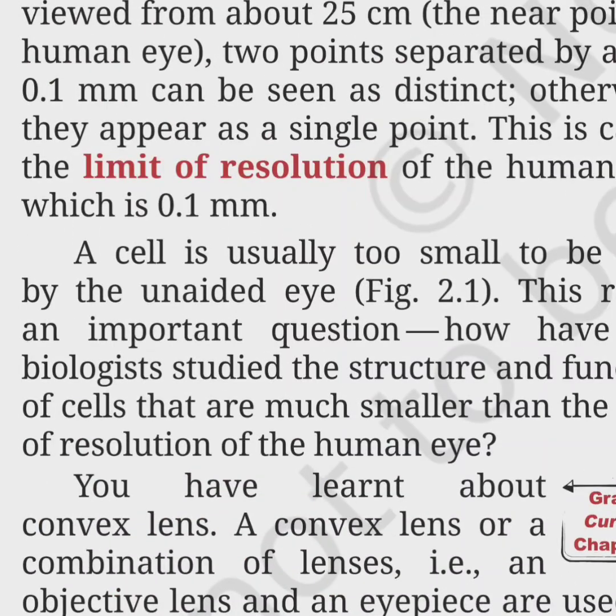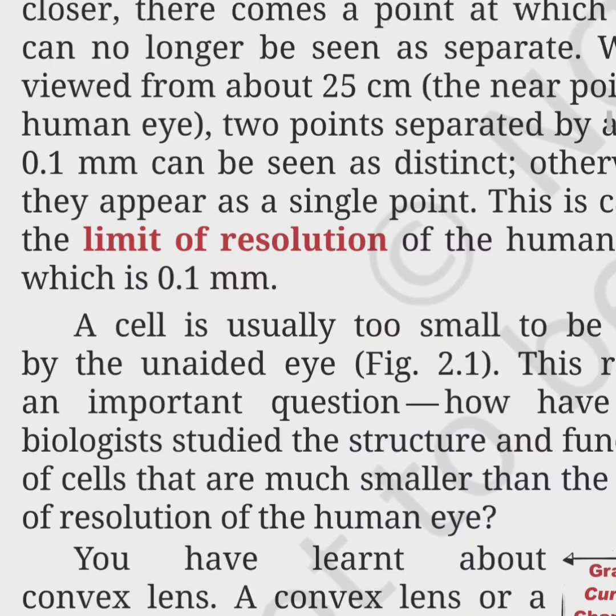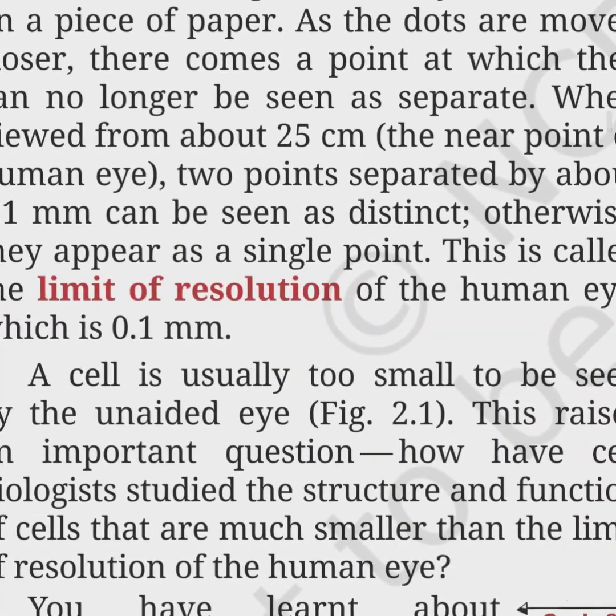Another term introduced in your book is limit of resolution. It is the limit of your eyesight, and the value is 0.1 millimeter. When you put two dots on paper and watch them from a distance, if the distance between these two dots is smaller than 0.1 millimeter, we will not be able to see them separately.